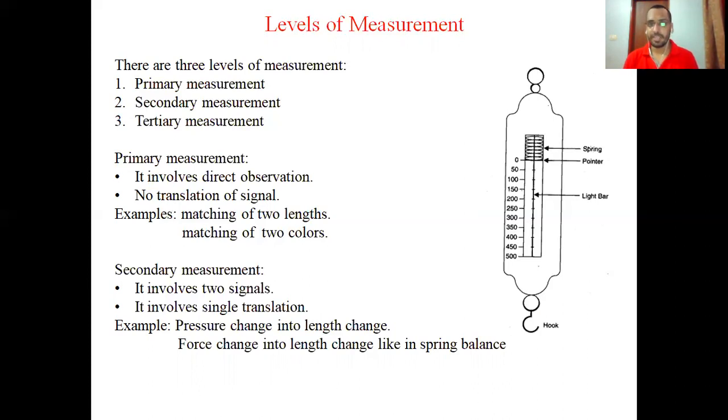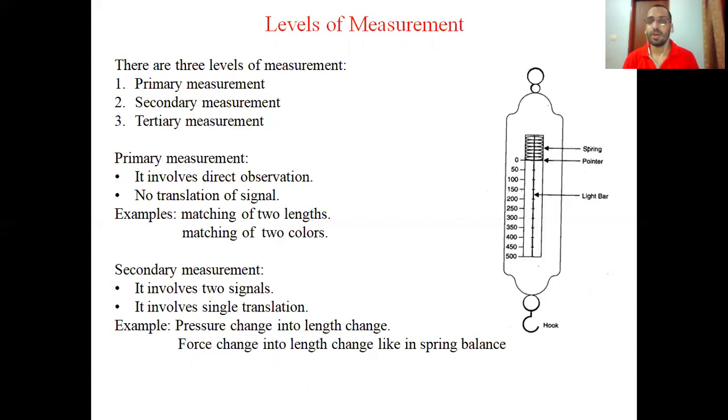Now, in a similar way, there is one more measurement, that is secondary measurement. Secondary measurement involves two signals. For example, force to displacement. So these are the two signals: one is force and second one is displacement. And it needs one translation. It means force is converted into displacement. So there is a single translation, that is force to displacement.